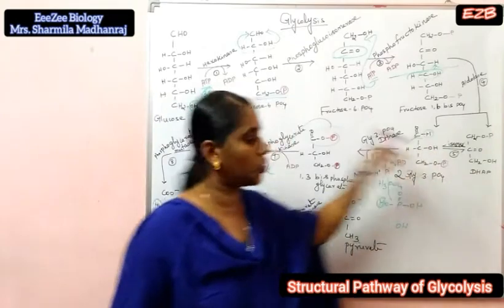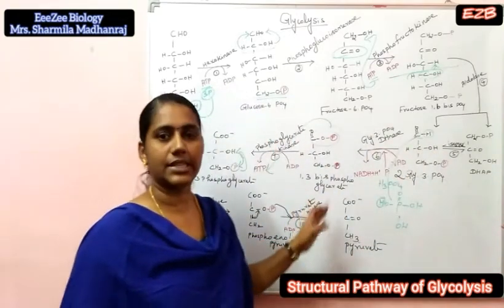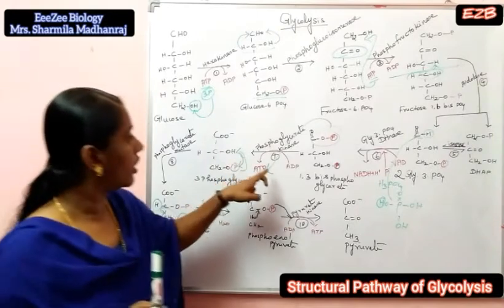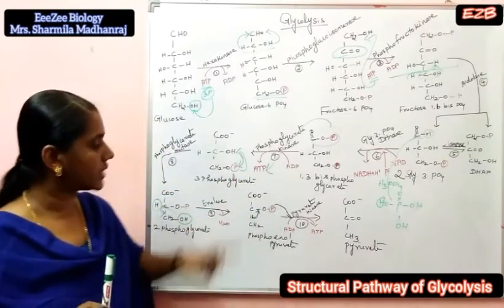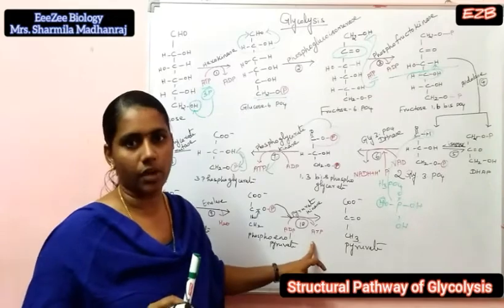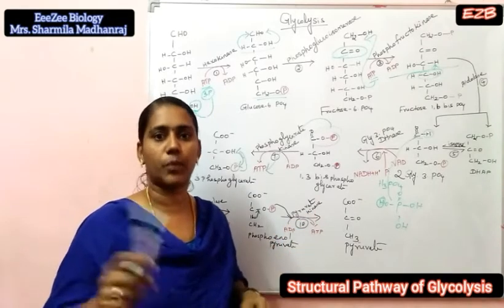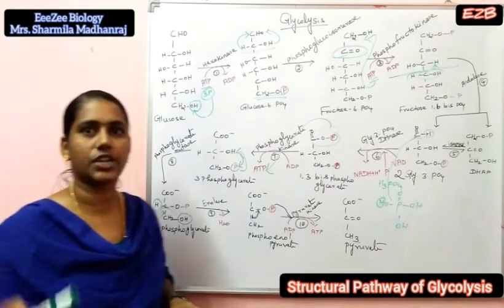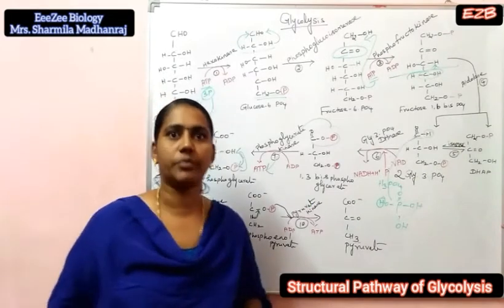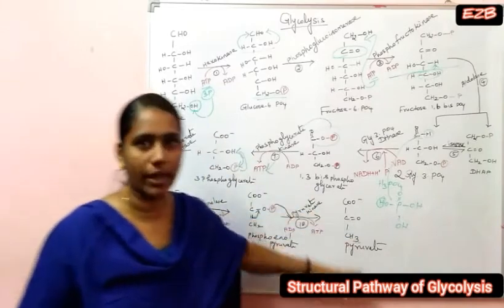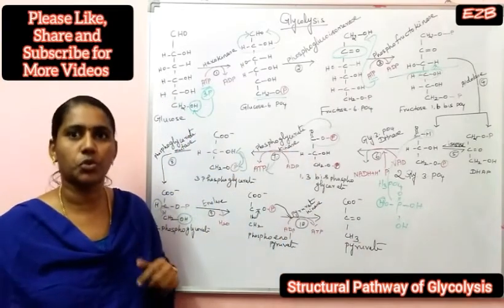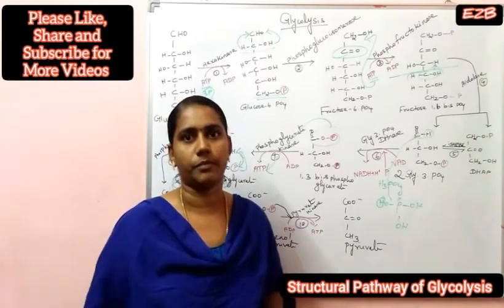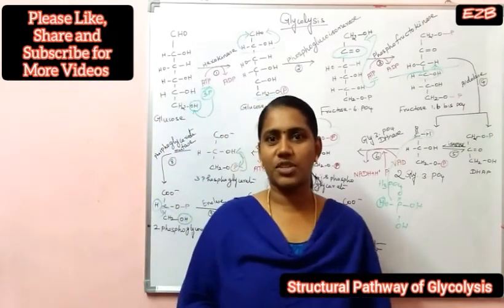From the 5th step to the final step is the energy generation phase, because 4 ATP molecules are produced: 7th step 2 ATP molecules and 10th step 2 ATP molecules. Totally 4 ATP molecules are produced. Overall reaction, glucose is oxidized to pyruvate, NAD is reduced to NADH and ADP is phosphorylated to ATP. Thank you students. Thanks for watching this video.